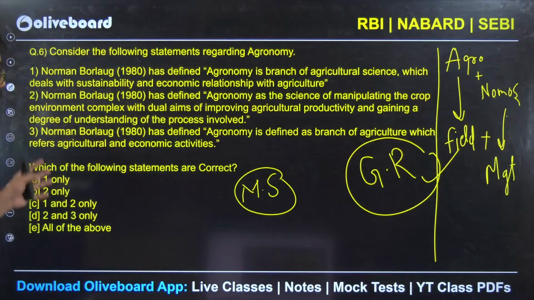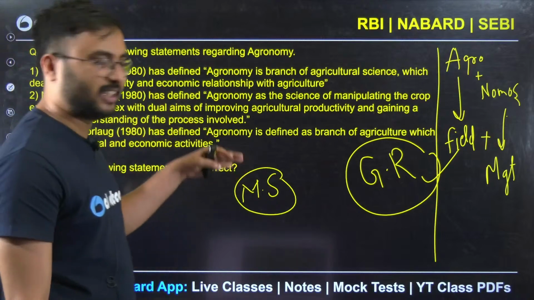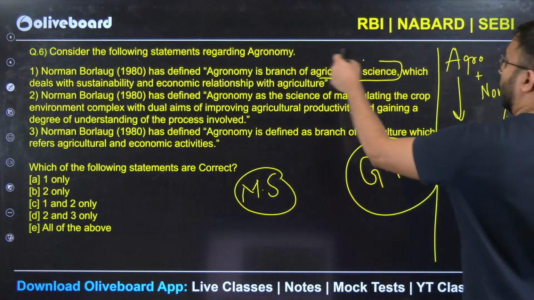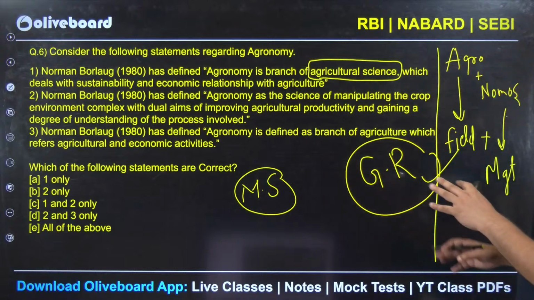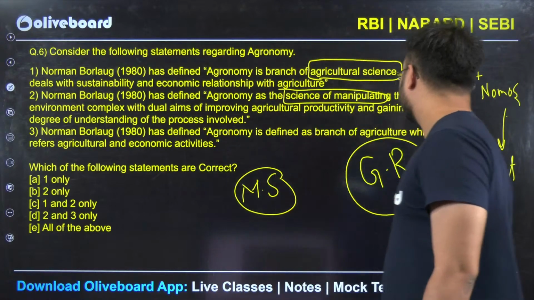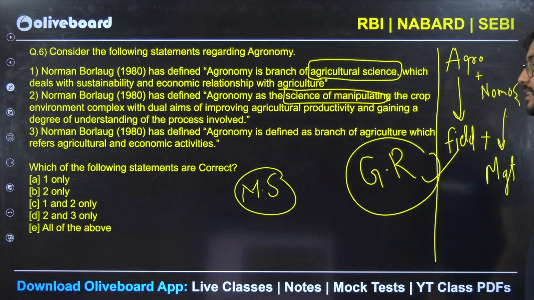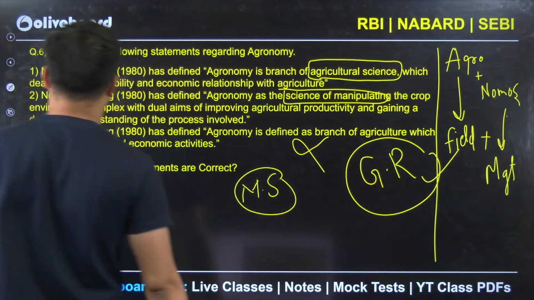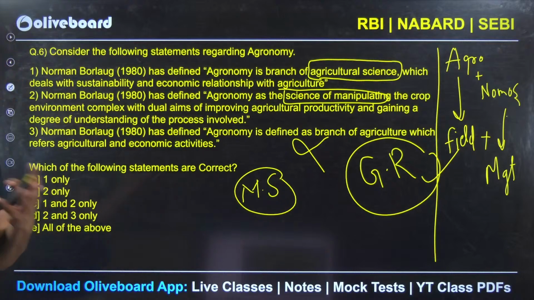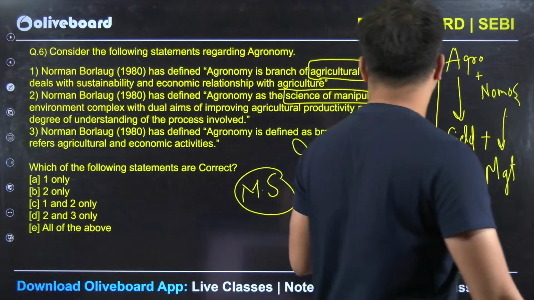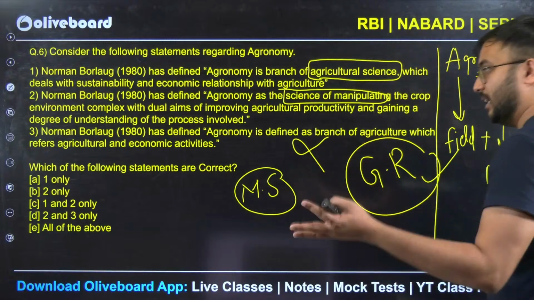Look at the statements here where science is there. First statement talks about sustainability, ecological, etc. But is the word science there? So first statement, let us consider it. Second statement, here also science is there. Then in the third statement, no science is there, so remove this. So the third statement will not be correct. Our answer will be from the first and second statement. What is one more additional thing in your definition? Increasing production and productivity or yield.